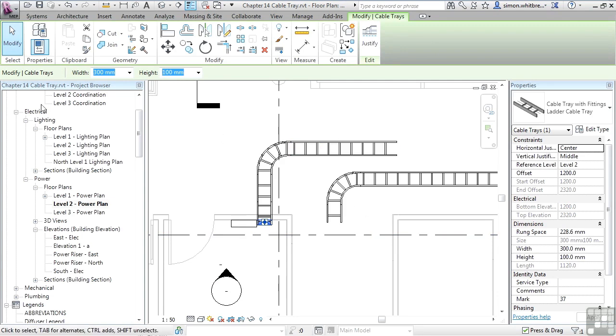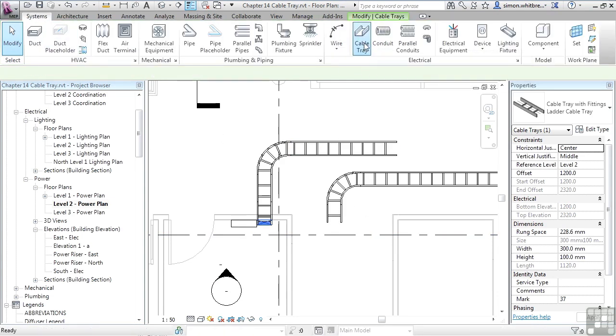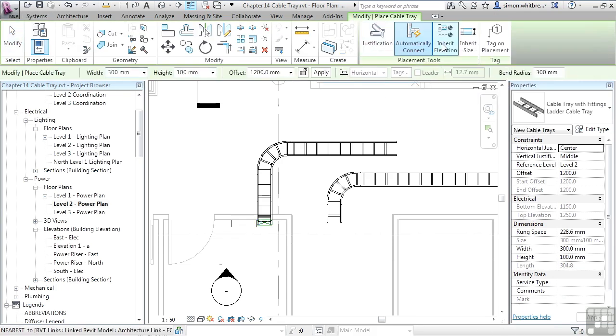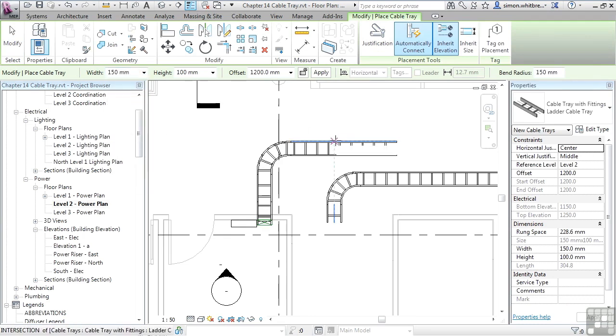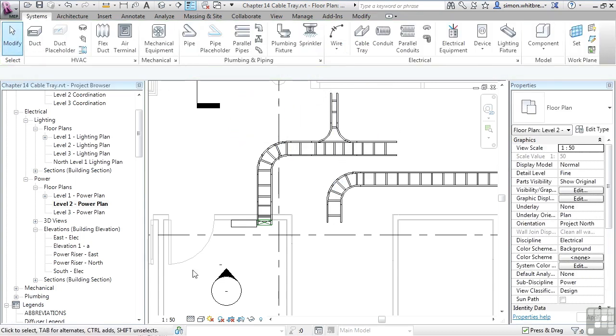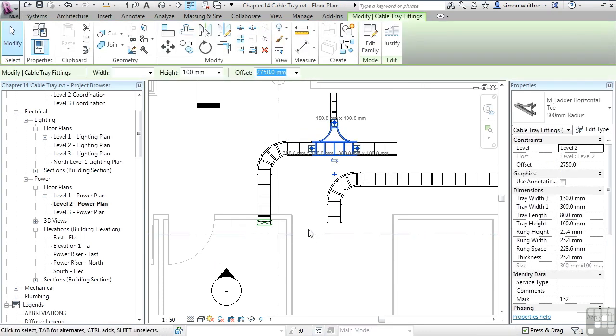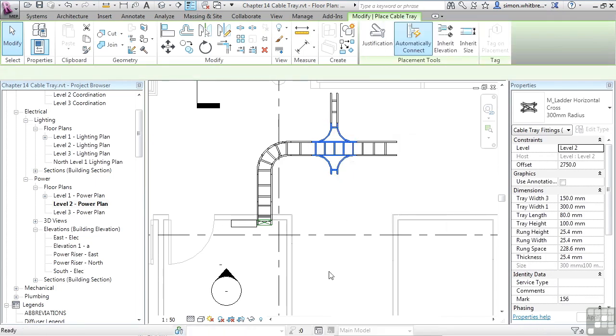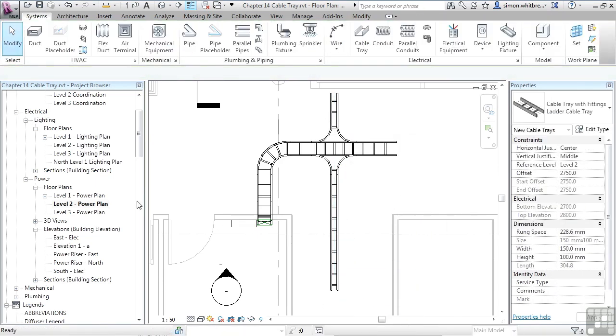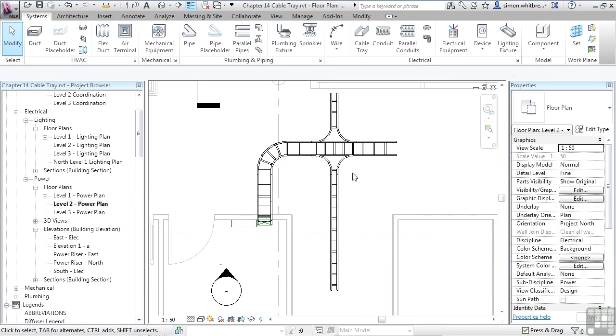Connecting to the cable tray is simple. Click on cable tray. I'll inherit the elevation, specify a size, and just select a point to draw from. Revit creates a T-fitting. If I want to, I can select the T and by clicking on the plus sign, turn it into a cross. Changing the size of these is just as easy. Let's remove my previous example. I want to draw a cable tray from the cross.